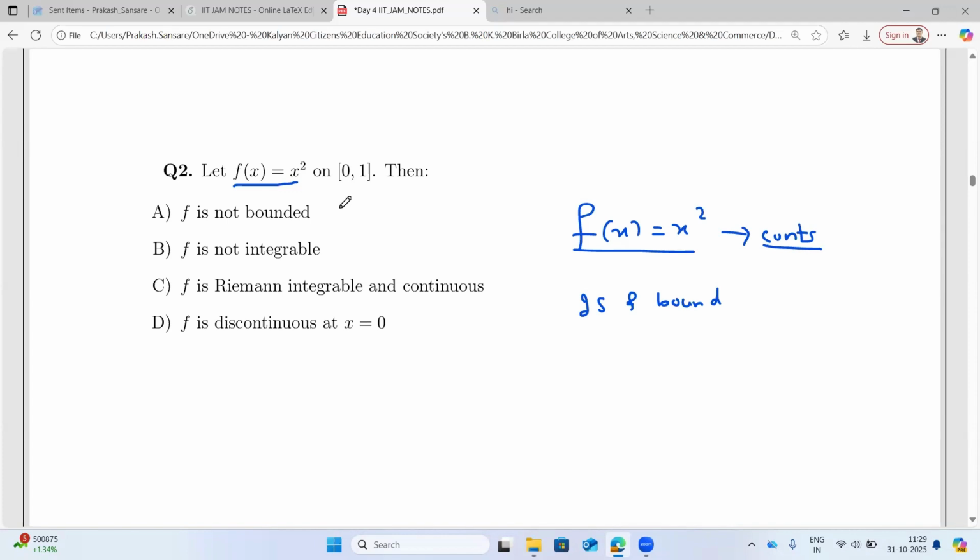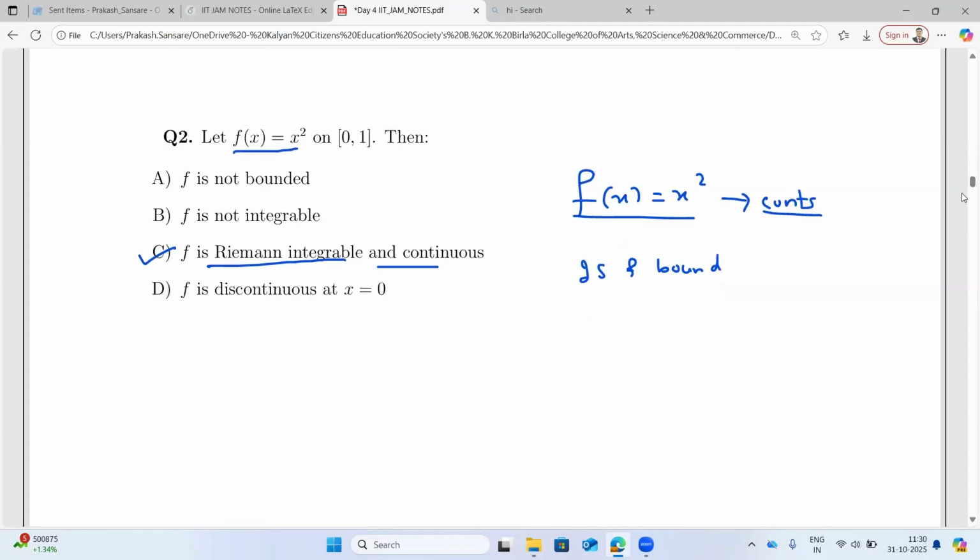A continuous function which is defined on a closed interval is always R integrable. So which option is correct? Option C, because f is Riemann integrable and it is continuous also. Sir, we can also say that the set of points of discontinuity is empty, which is countable, so it is Riemann integrable. That is also fine.